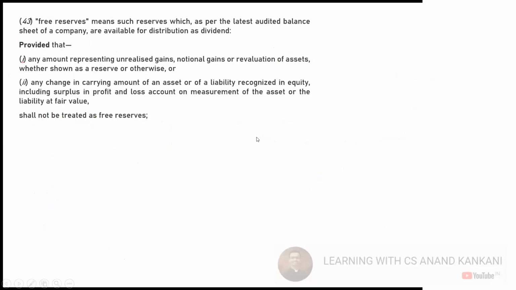Now let's go ahead and discuss the definition of free reserves. So the definition of free reserves means any reserves, right? Any reserve which, as per the latest audited balance sheet of the company, is available for the distribution of dividend. So any reserve which is available for the distribution of dividend is a free reserve.